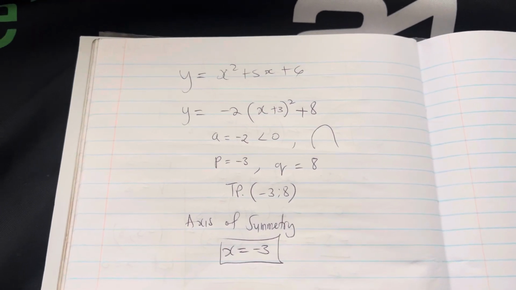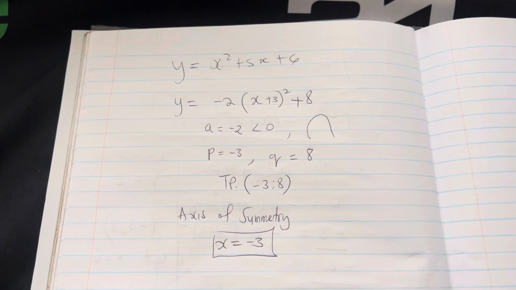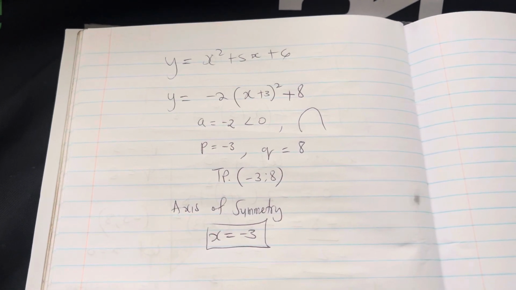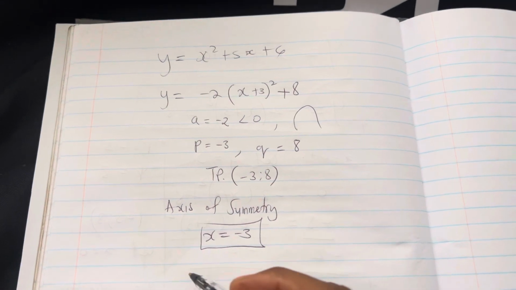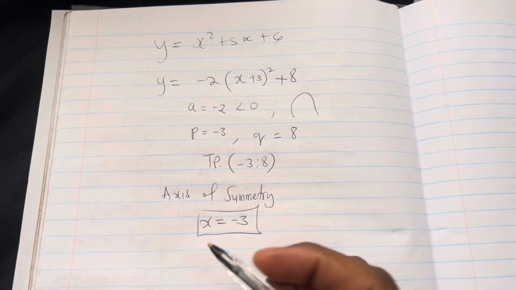So now obviously we're going to need what we call the x-intercepts. We already got the turning point, but we can start off by finding the y-intercept because we cannot read off the y-intercept from that.